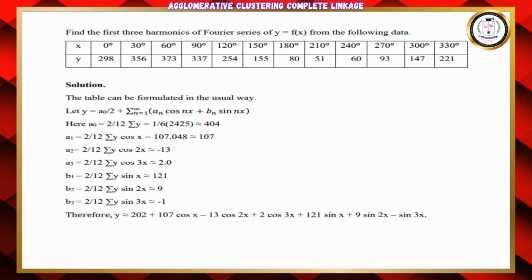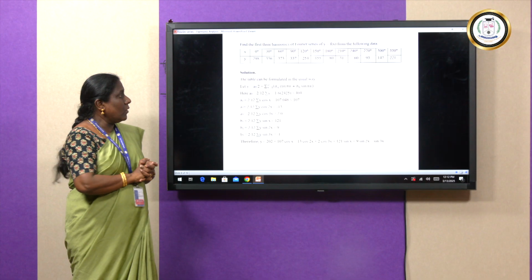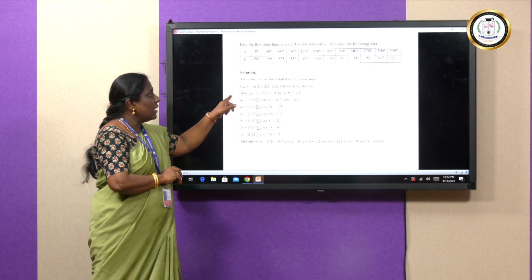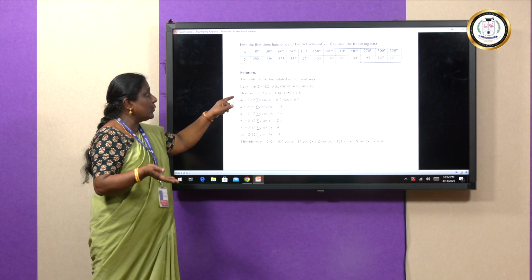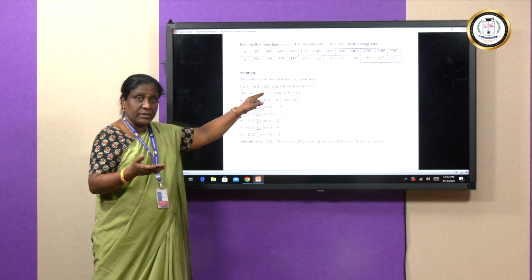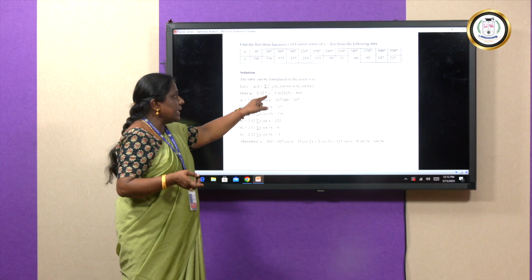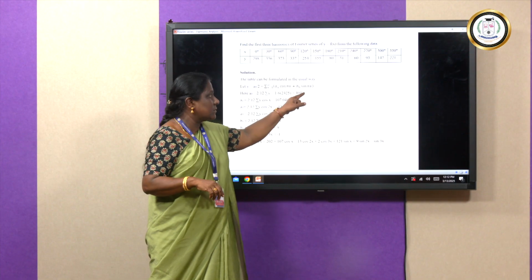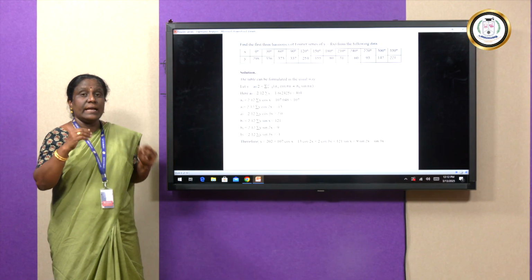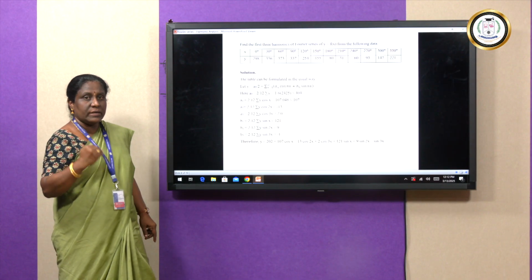Here, the Fourier series expansion up to 3 harmonics again. So, I have to find out the constants till third harmonic term. Now, we will write down the general Fourier series. What is the general Fourier series? F of x or y equal to a naught by 2 plus summation n varies from 1 to infinity a n cos nx plus b n sin nx. Now, I have to find out up to 3 harmonics, means n equal to 3. Up to 3 I have to consider.